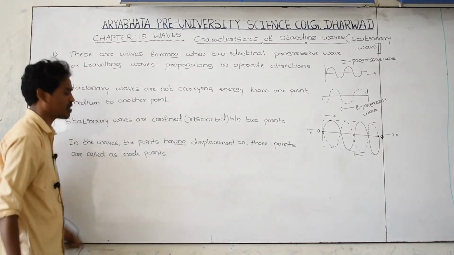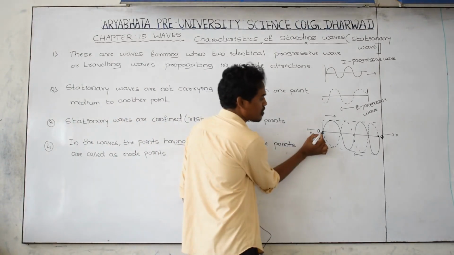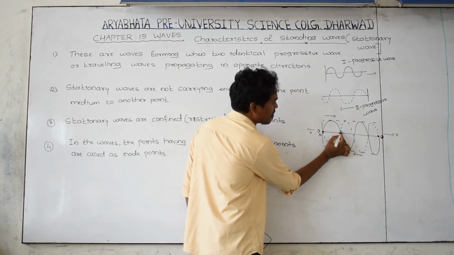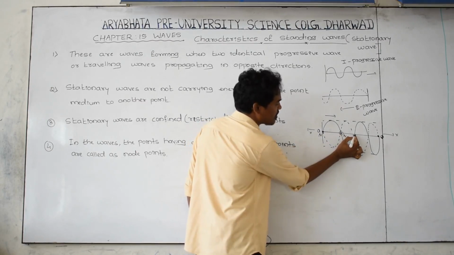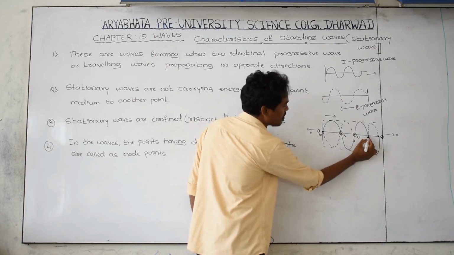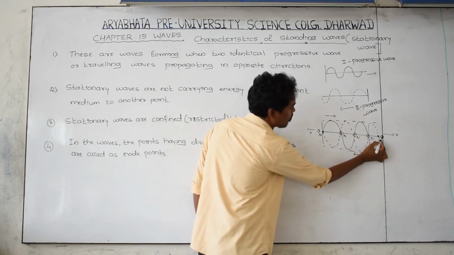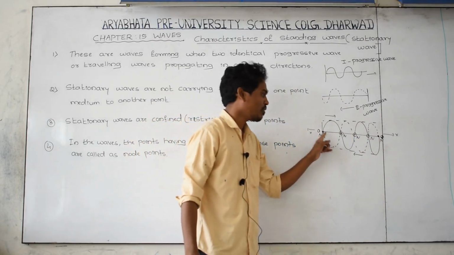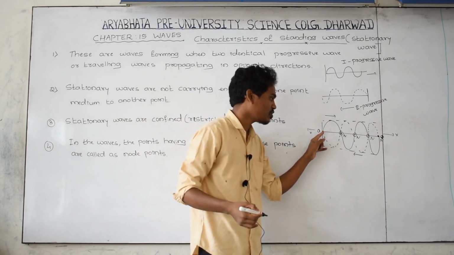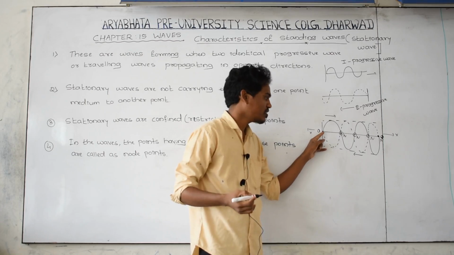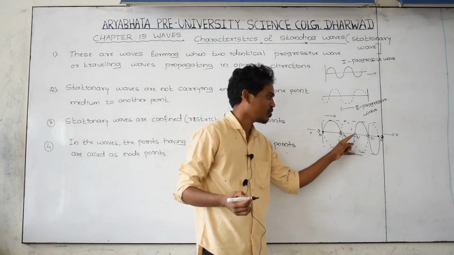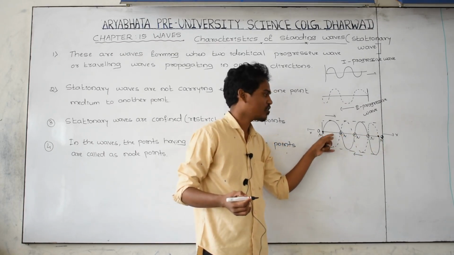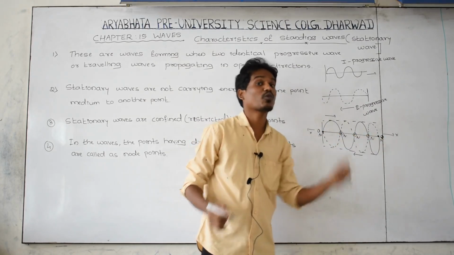In the previous class we have discussed what we mean by node points. Here the displacement is equal to 0, call it a node point. Here displacement is equal to 0 again, call it a node point. This is also a node point. In the wave, the points which have displacement equal to 0, those points we call node points. All the points having 0 displacement are called node points.